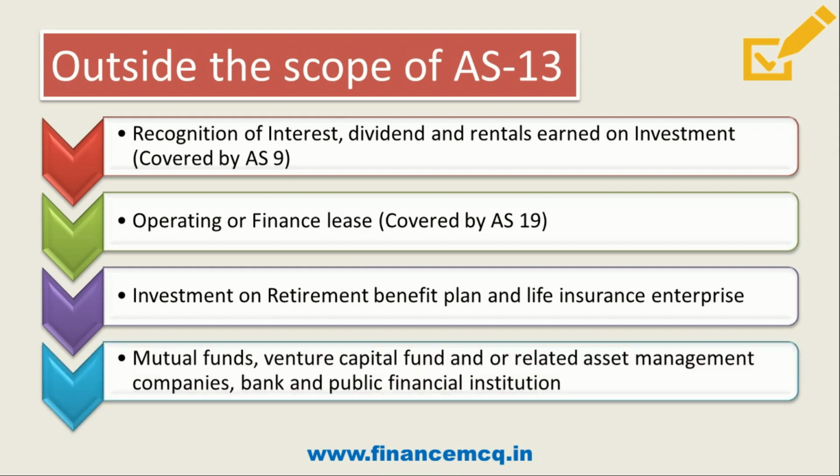And then friends, mutual funds, venture capital funds and/or related asset management companies, banks and public financial institutions are also outside the scope of AS-13. So friends, I hope all these items which are not part of Accounting Standard 13 are cleared.